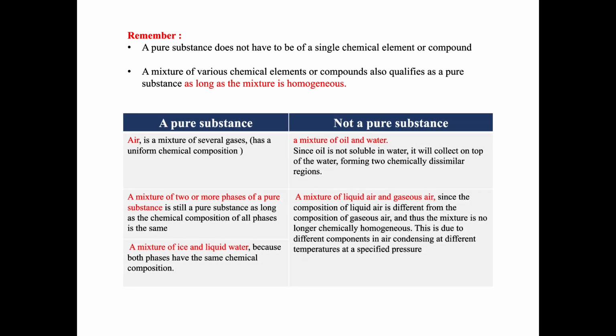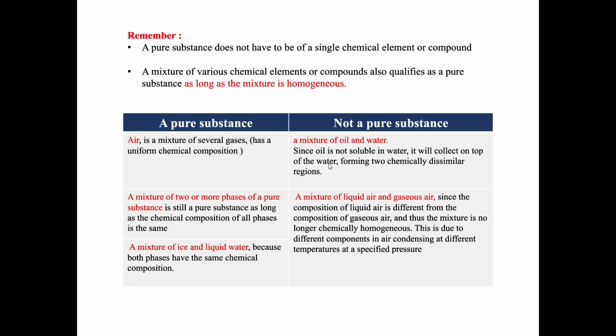So what's the difference between a pure substance and not a pure substance? You have to remember that a pure substance has the same chemical composition. It's the opposite of a not pure substance, because in a not pure substance the chemical composition is different.